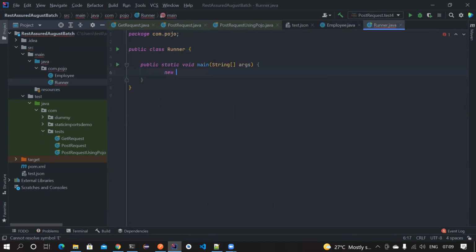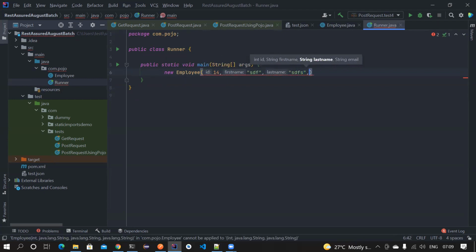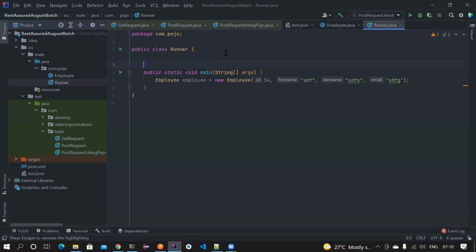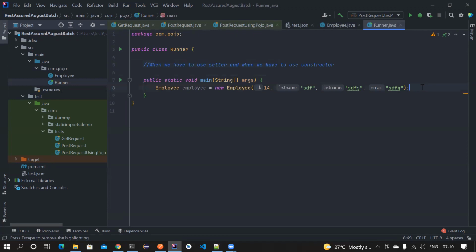Now I have a constructor to create an object. So I write new Employee and pass in the id, let's say 14, then some first name, some last name, and some email. So I create an object. The next question is when we have to use a setter and when we have to use a constructor. That is a different case, and I'll come to that later. First, let's focus on this particular question.